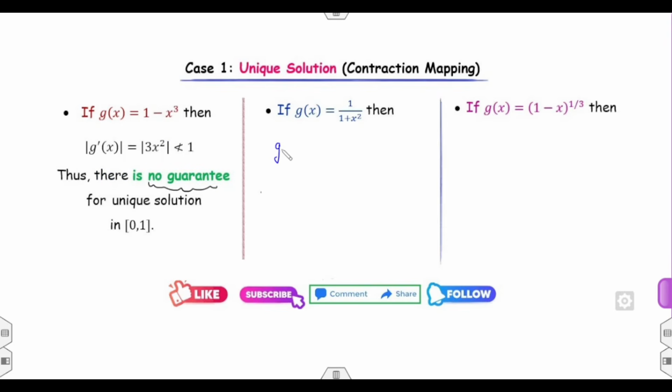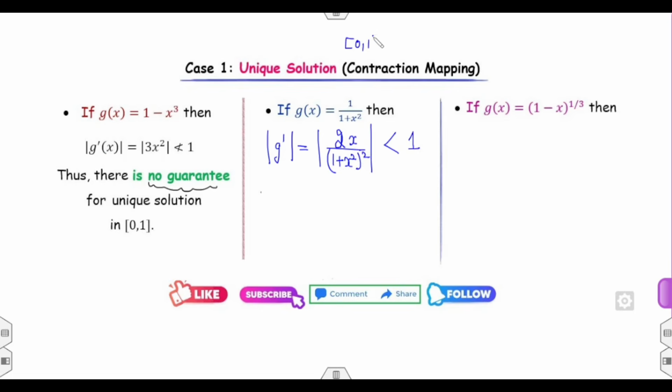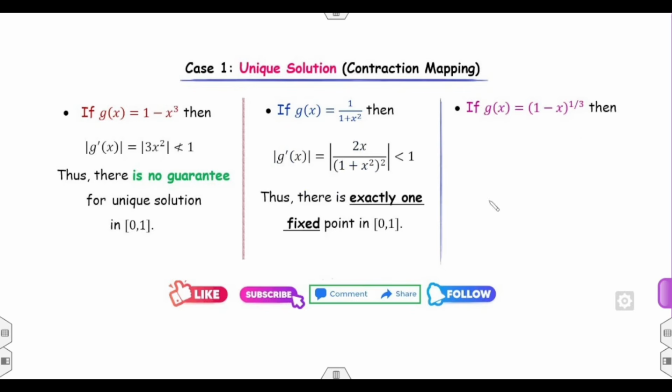The first two properties you can check on your own. I can find the derivative, that will be 1 over (1 plus x square) whole square and minus 2x. Because of the modulus, I can take it as a positive value and clearly say that the number will be less than 1, because 1 plus x square is always greater than 2x over the interval 0,1. If all three properties are satisfied, yes, you can say it will give you the exact solution. If I find the derivative of this case, that will be 1 over 3, 1 minus x, to the power 2 over 3.